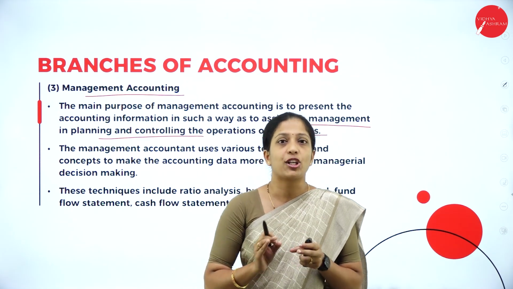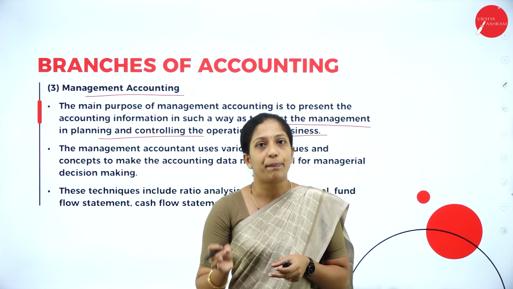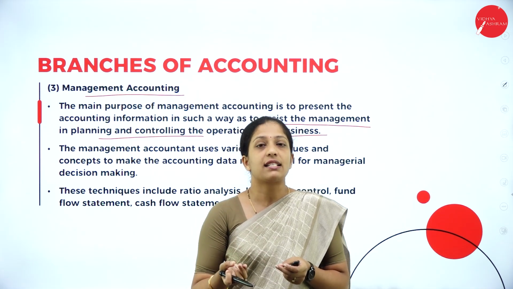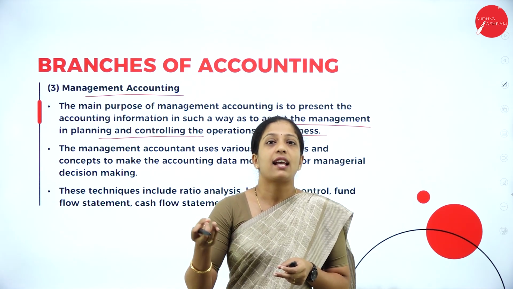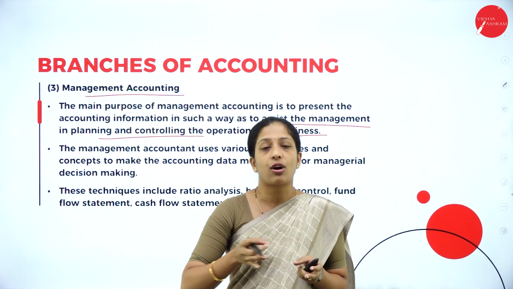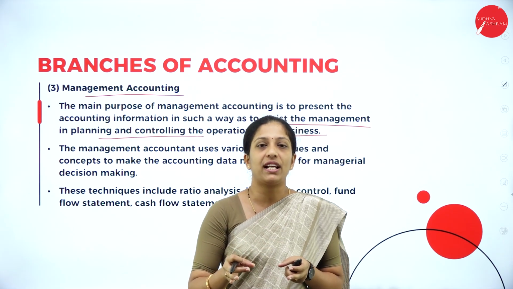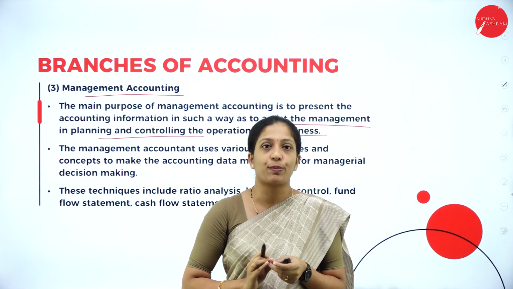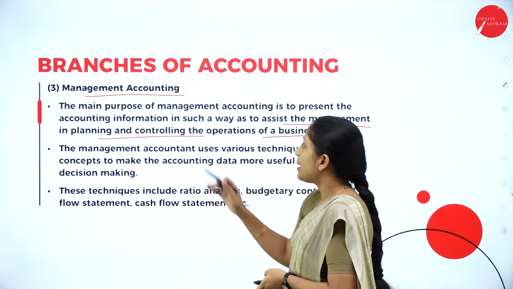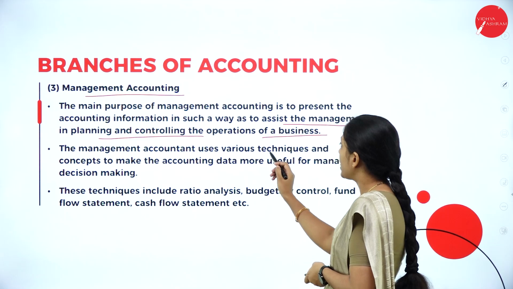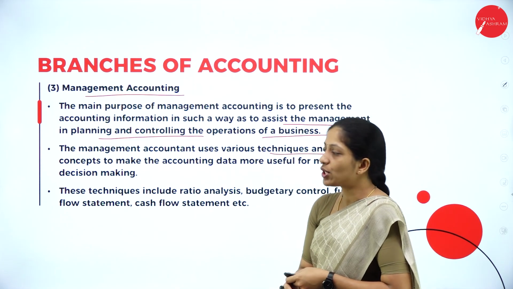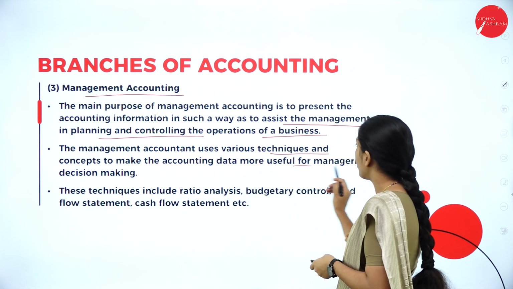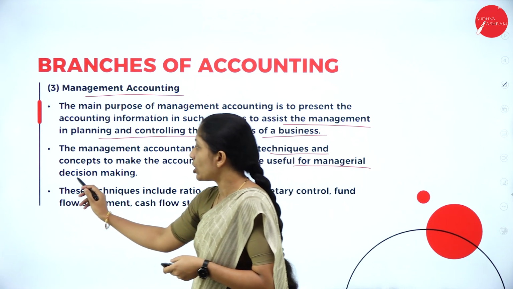So how is the management actually done? What is the planning process? How is the organizing done? Planning, organizing, staffing, directing. These you have to do properly in order to have effective as well as efficient management in the organization. The management accountant uses various techniques and concepts to make the accounting data more useful for managerial decision making.